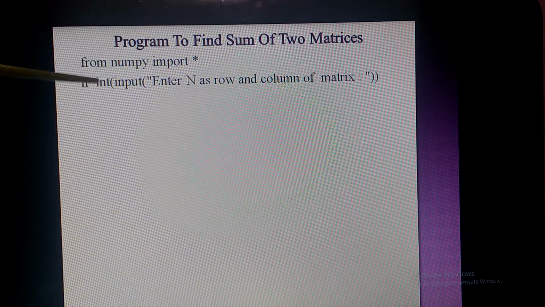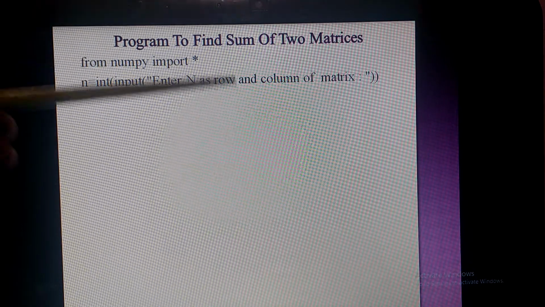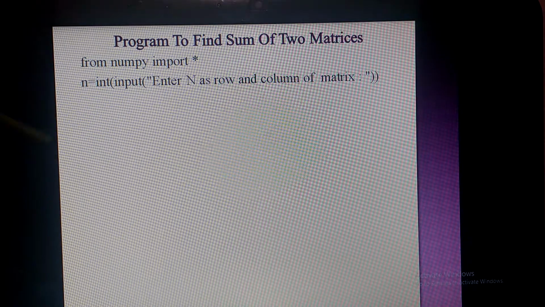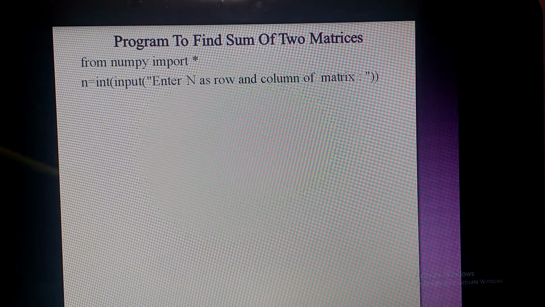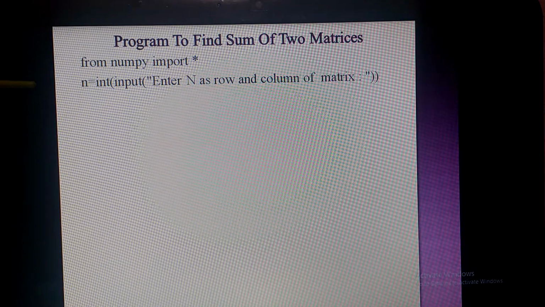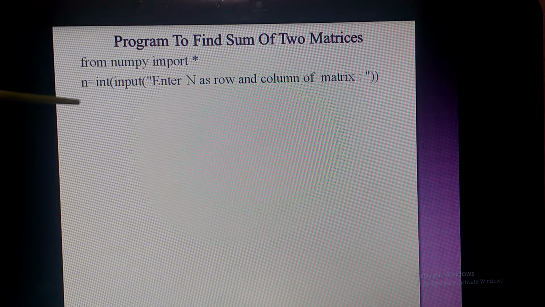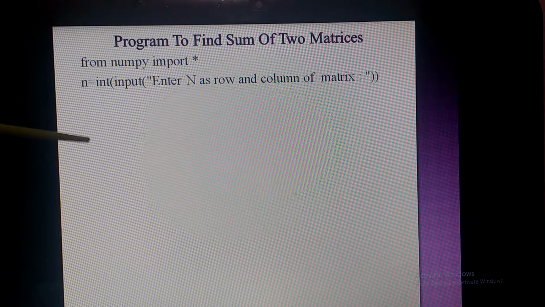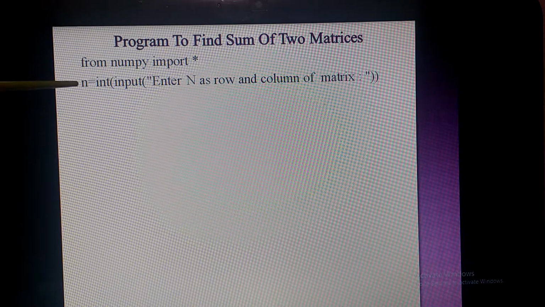And I am using a variable n to store both the values of my rows and columns. I am taking a common row and common column. If needed, you can take n cross m, but to make it simple, I am storing it as n, that is a 2 cross 2 matrix, 3 cross 3 matrix, something like that I am executing here.